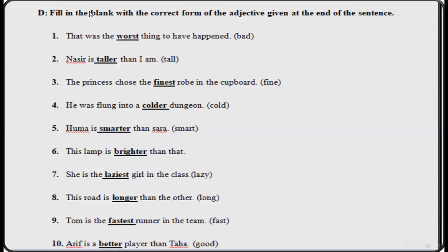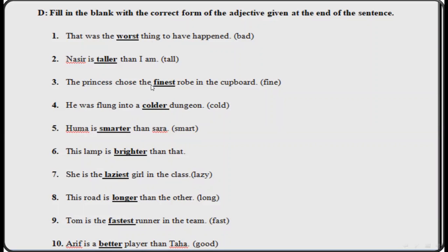Exercise number D, fill in the blanks with the correct form of the adjectives given at the end of the sentence. We have first one, that was the dash things to have happened. And in bracket we have word bad. So bad change into worst. That was the worst thing to have happened. Next is Nasir is dash than I am. You have a positive adjective tall. You see the word than, so you simply change tall into taller. Nasir is taller than I am.